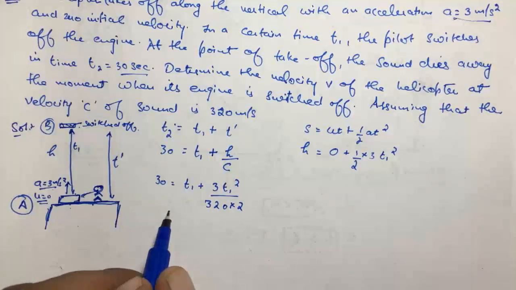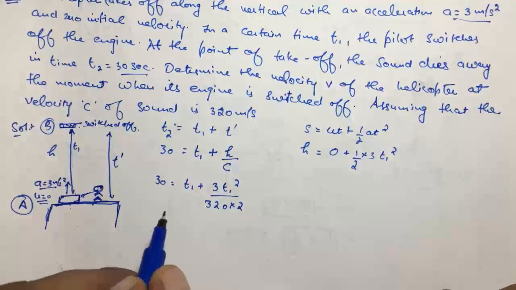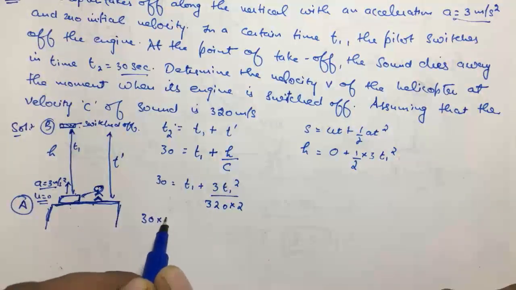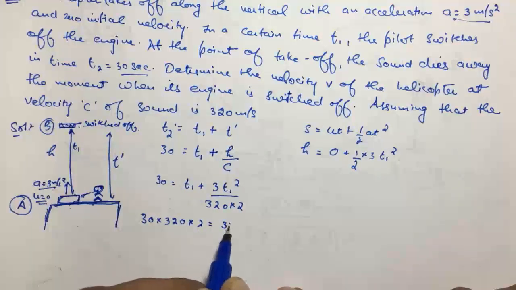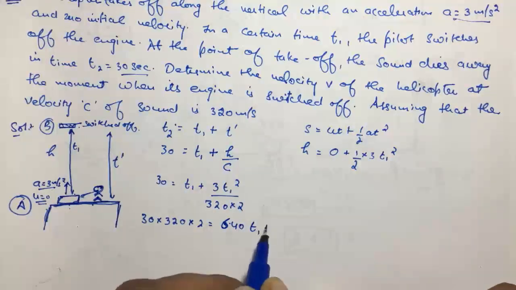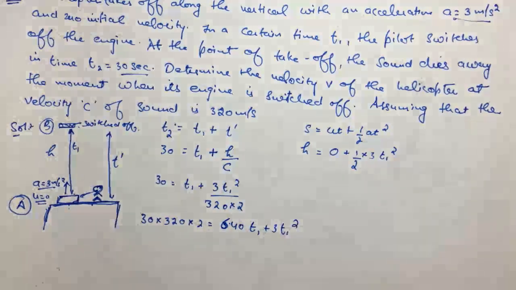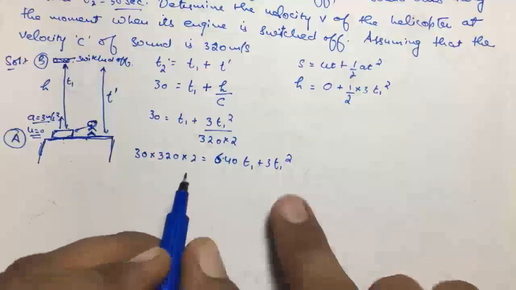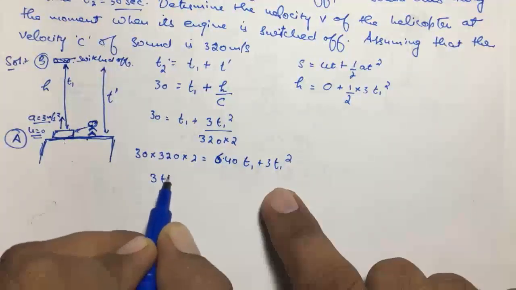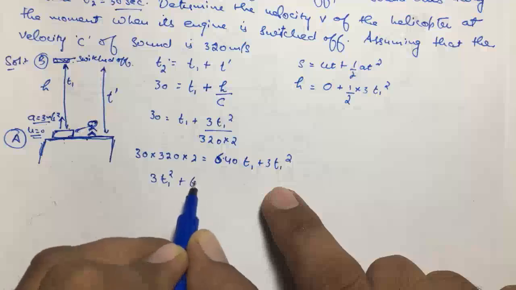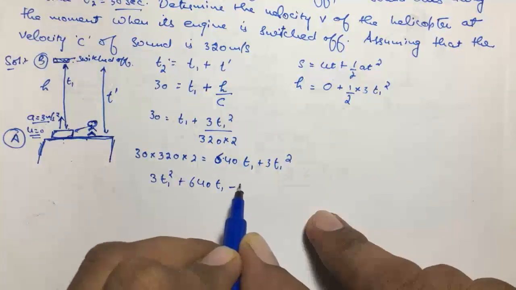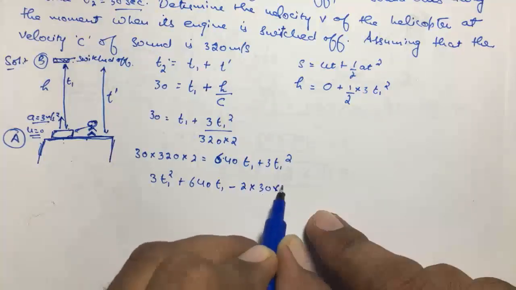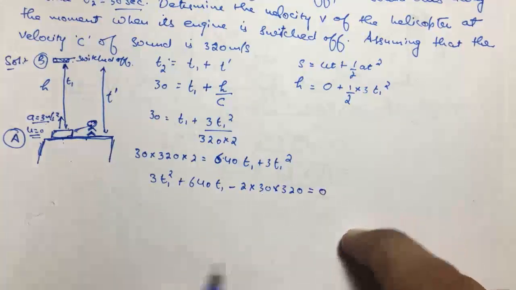We will solve this equation now. If we solve this, it will be like this: 30 into 320 into 2, which is 640 times 30, equals 640 t1 plus 3 t1 square. So this is a quadratic equation. Let's write it as 3 t1 square plus 640 t1 minus 2 into 30 into 320 equals 0.